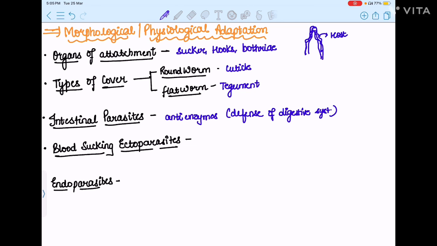Then we have the blood-sucking ectoparasites like leech. These kind of ectoparasites will develop some piercing or sucking kind of mouth parts. And what will they do with these mouth parts? They can break the tough skin layer of the host.